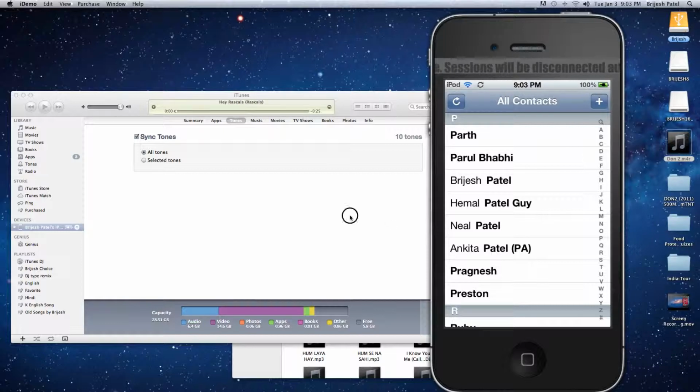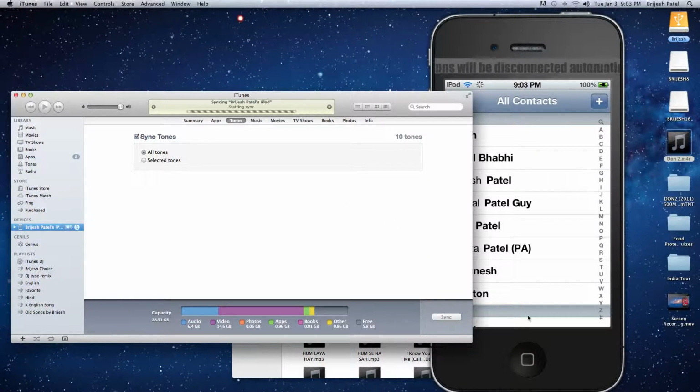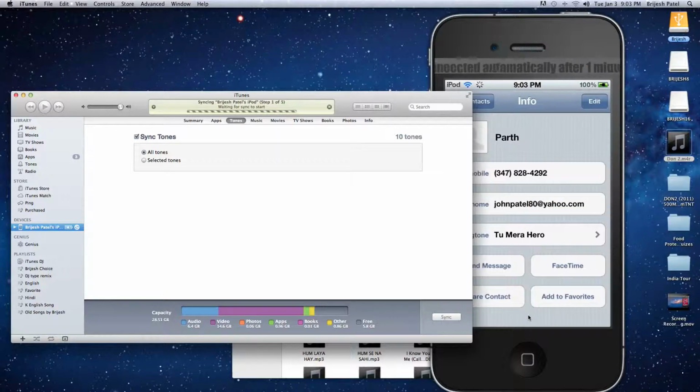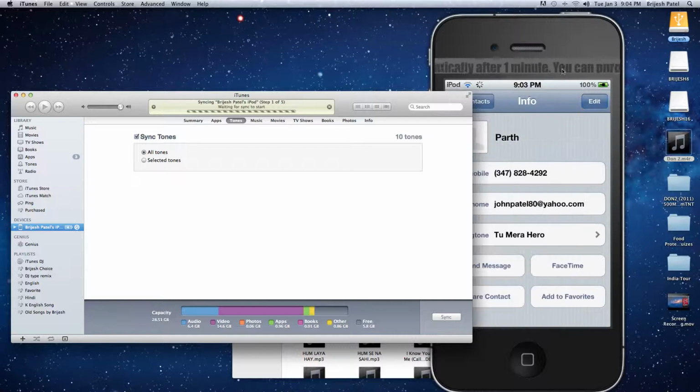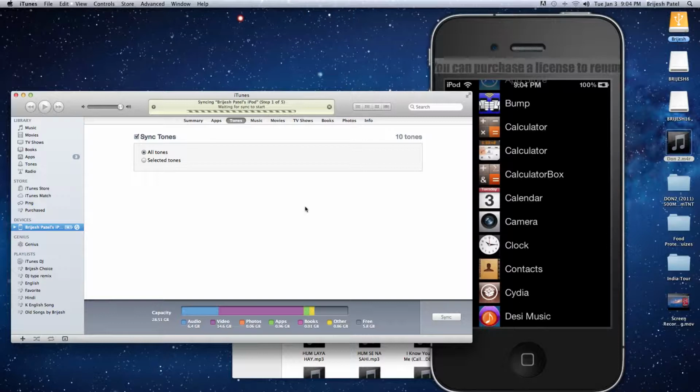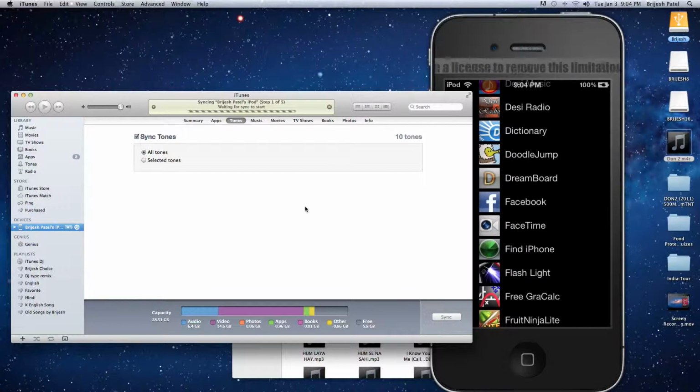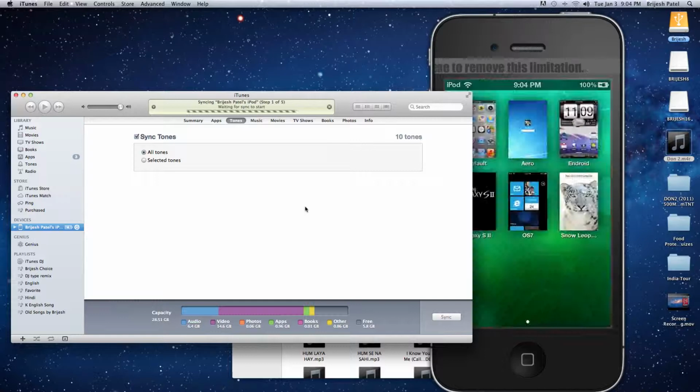It's sync, cancel, sync. Let me just see if I got it or not. No, I haven't got it yet. What's the problem over there? I have to figure out what the problem is. I have to go back to default.